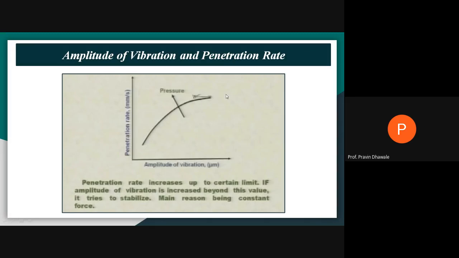Beyond this, it will give a straight line even if you are increasing the amplitude up to a certain value. This is the relation between amplitude of vibration and its effect on penetration rate, and it is measured in mm per second. The unit of penetration rate is mm per second. This is the first performance parametric analysis in the case of an ultrasonic machine. Write down the first relation between amplitude of vibration and penetration rate.